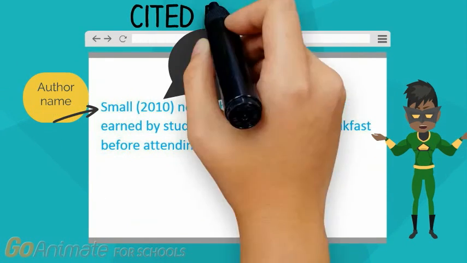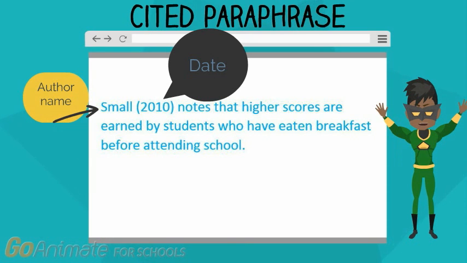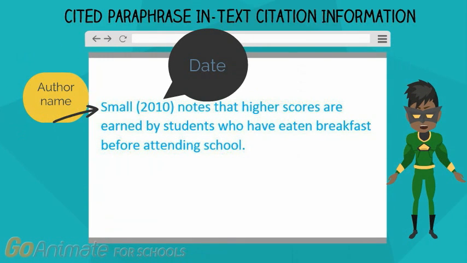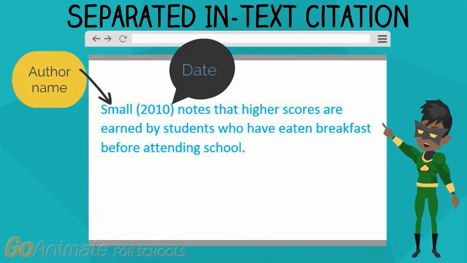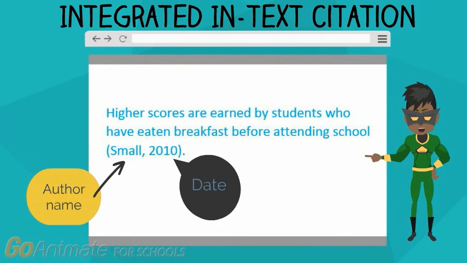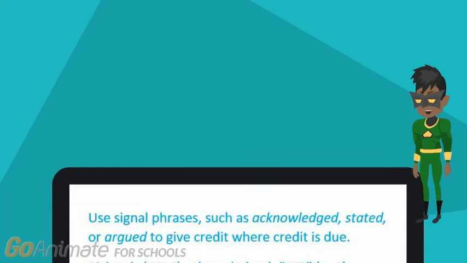In the cited paraphrase, it reads, Small, 2010, notes that higher scores are earned by students who have eaten breakfast before attending school. Cited paraphrases or summaries should also be accompanied by in-text citation information, which notes the author name and year. This is an example of a separated in-text citation. The author is listed and then the date is noted in parentheses separately. This is the same information paraphrased with an integrated in-text citation. Here you can see the name and date are enclosed and integrated into one parenthetical citation.